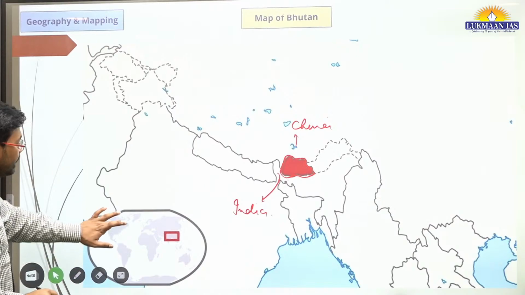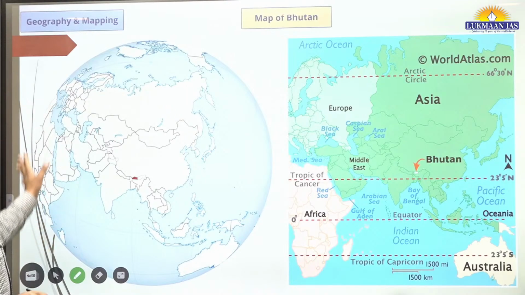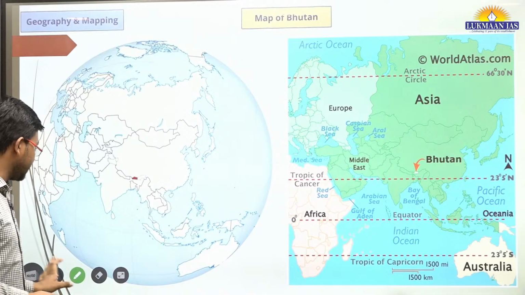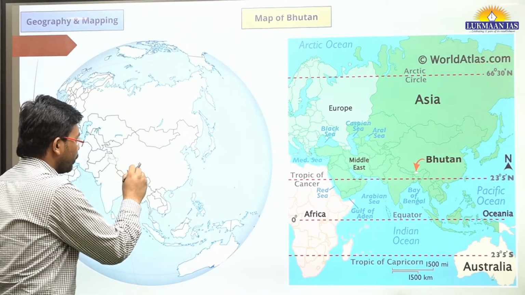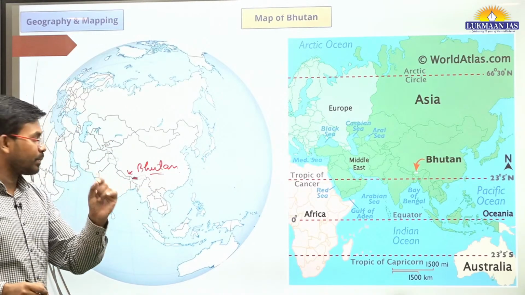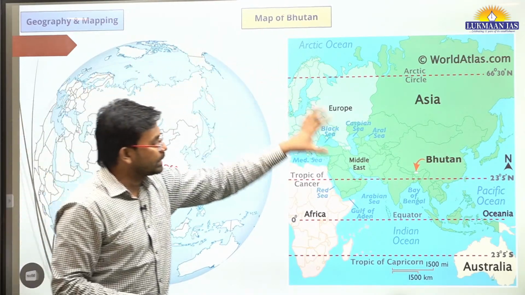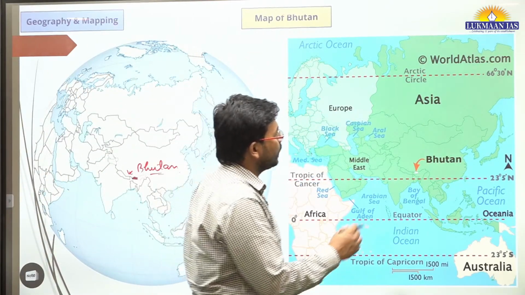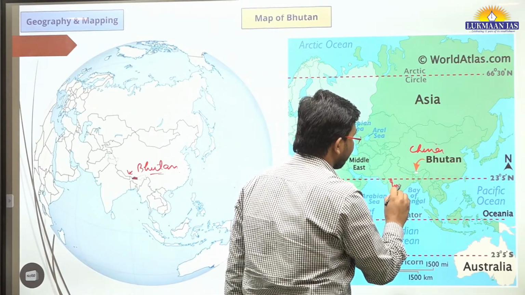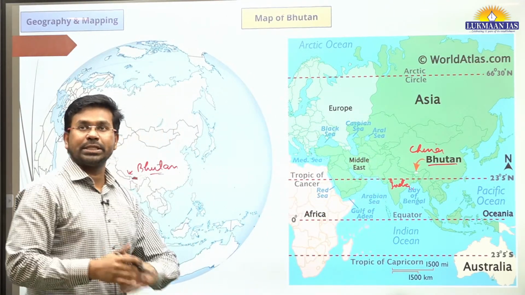Having understood this, we will see another map. This is a detailed map of Bhutan. This is the world map, the globe, and here the red dotted place showcases Bhutan. So it's a very small country. And in this map, we have China, we have India, and this is Bhutan, which is demarcated. So this is for your understanding.